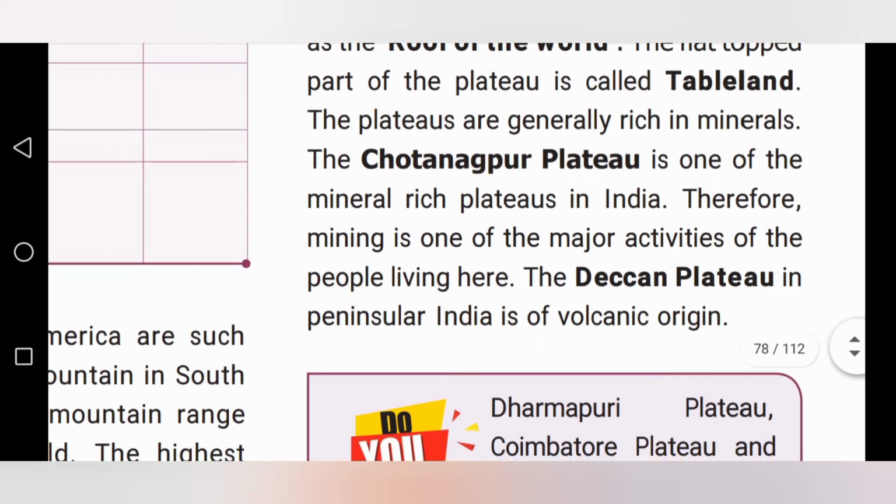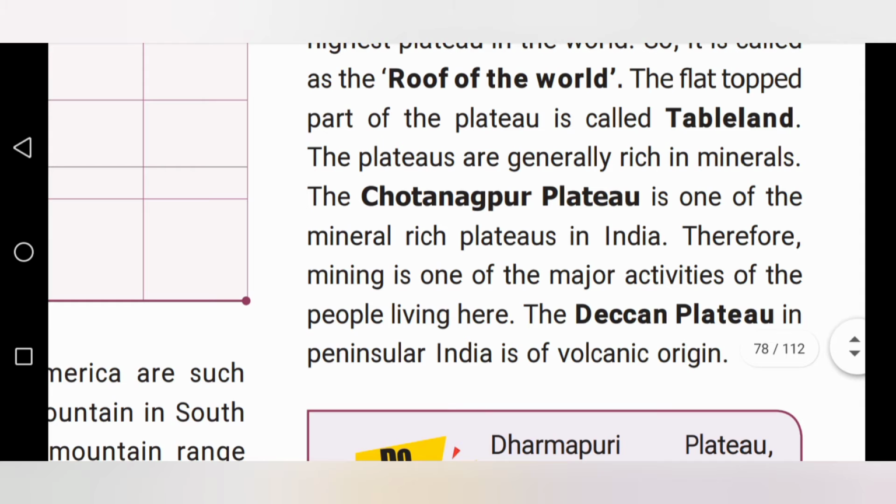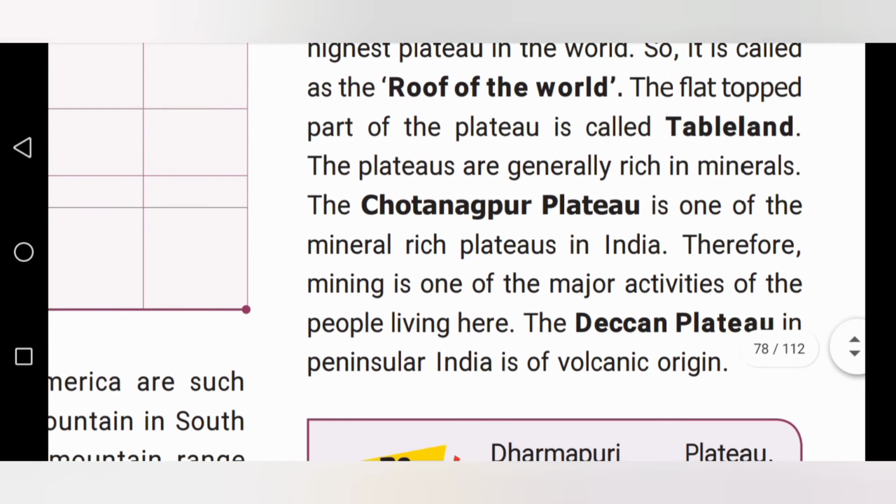Okay, next one, the Deccan Plateau. The Deccan Plateau in peninsular India is of volcanic origin.